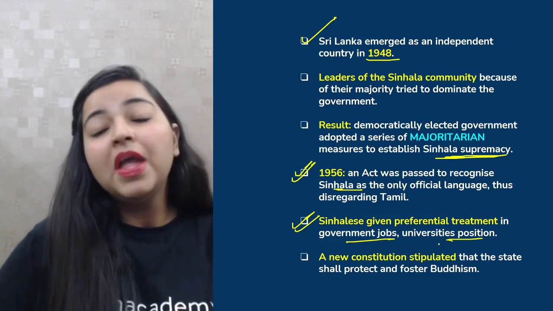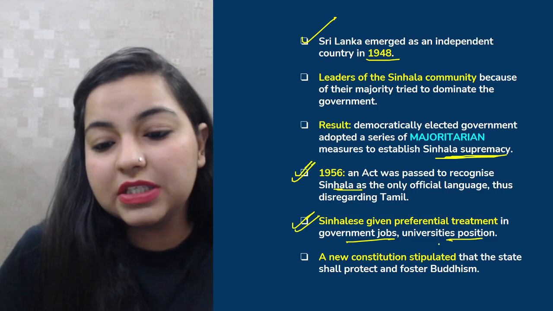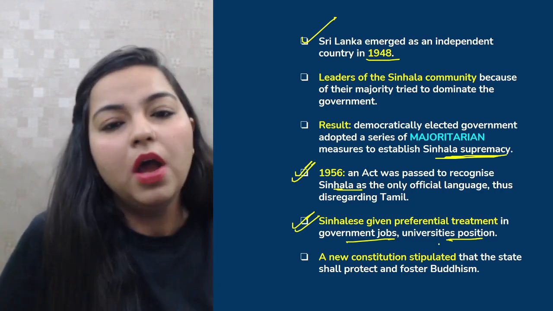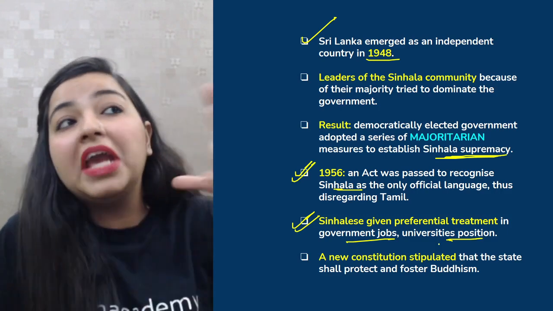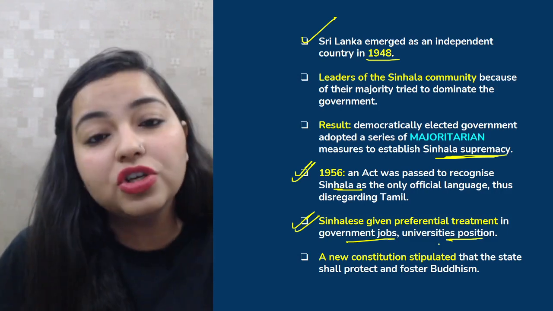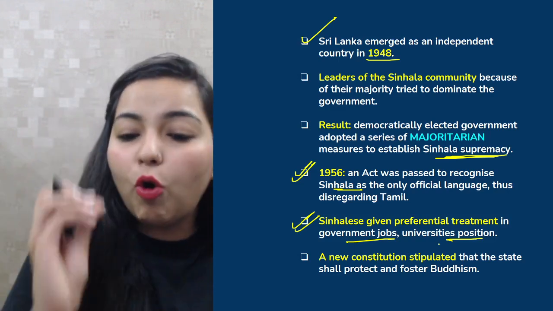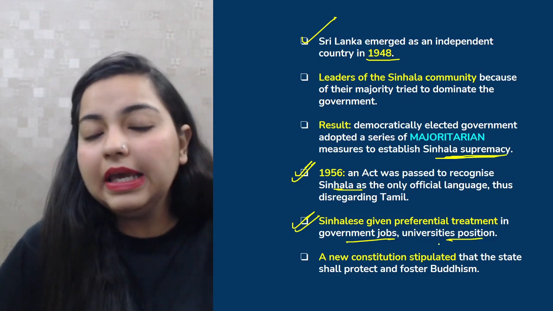and simultaneously there was a new constitution which stipulated that the state shall only protect and foster Buddhism. But what about the other religions that were there in the country? What about Hindus? What about Muslims? What about Christians? The Sinhalese people did not pay heed to them, and they only wanted to protect and to foster Buddhism in the country.